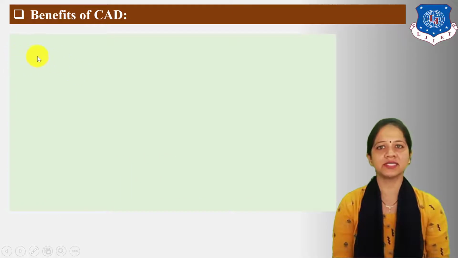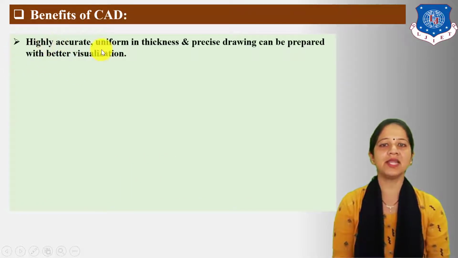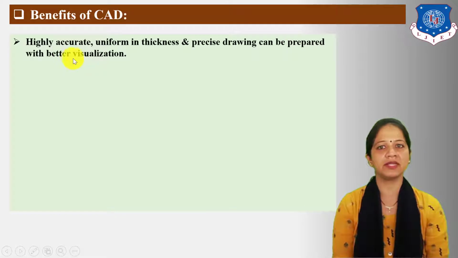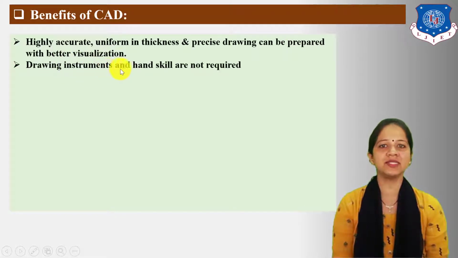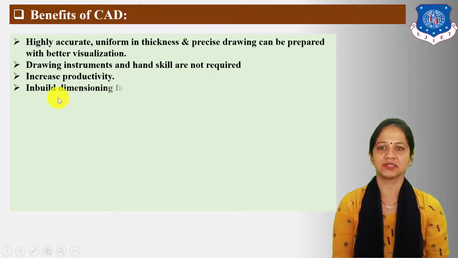Next, let us understand benefits of CAD. Highly accurate, uniform in thickness, and precise drawing can be prepared with better visualization. Drawing instruments and hand skill are not required. Increase productivity.